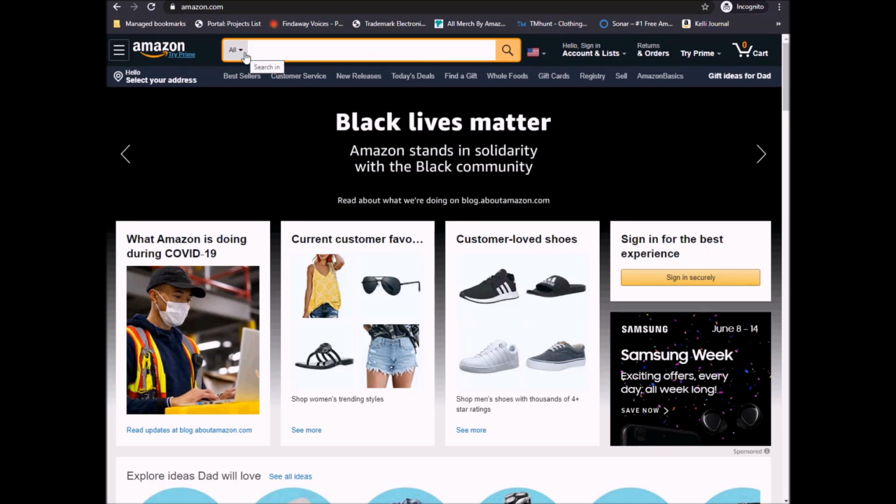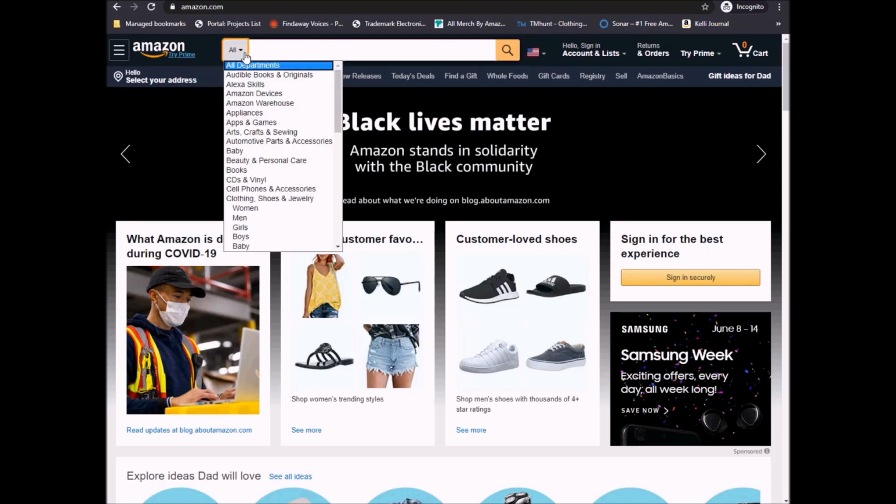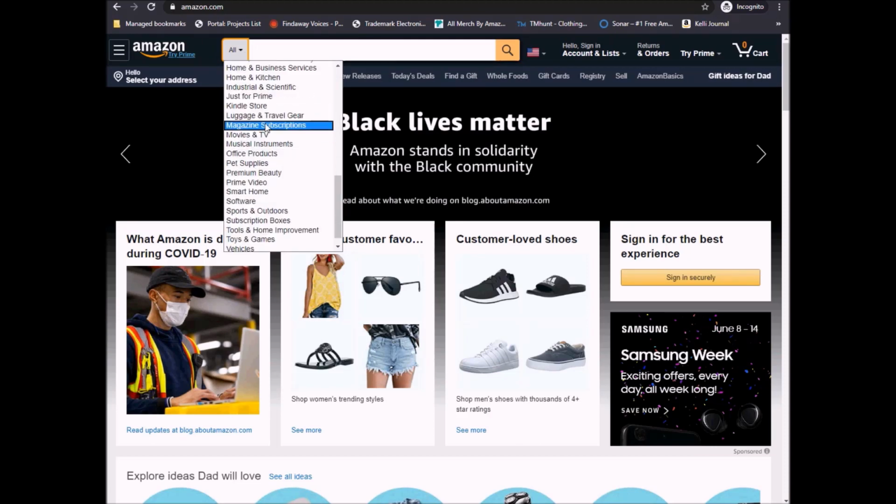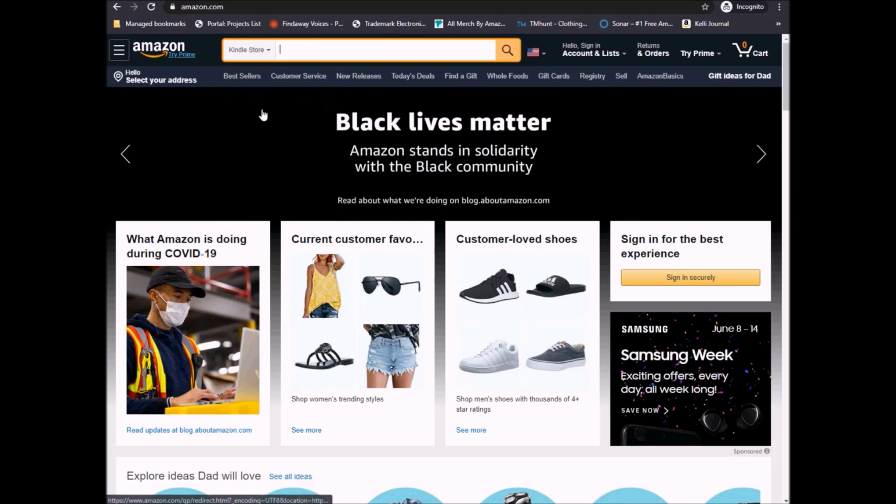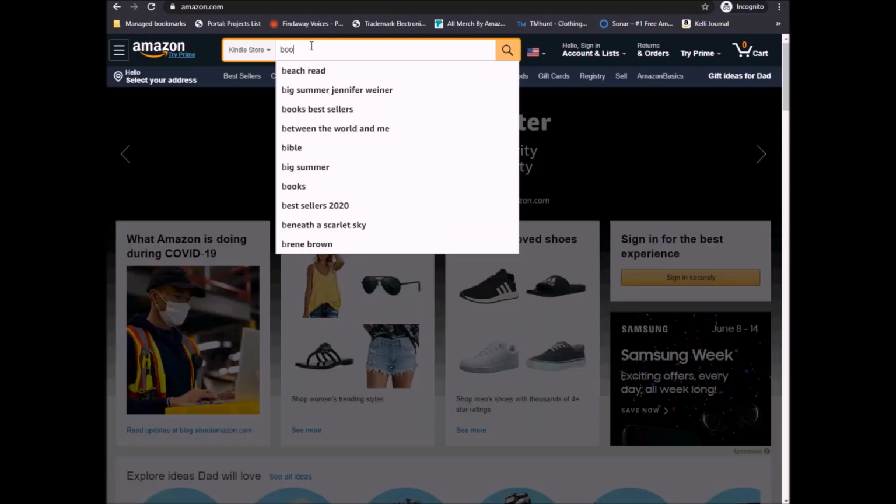So I'm going to search for keywords for an ebook. So I'm going to go to the Kindle store. Let's say we're going to try to find a children's book for boys. You can go in here and write books for boys. See what pops up. So there's all these different ages. Okay. So these are all things that people have searched for, all keywords, phrases that they have searched for.